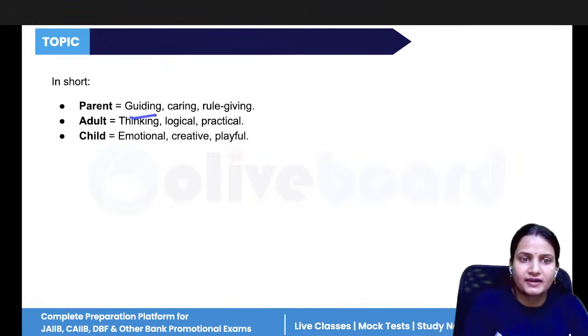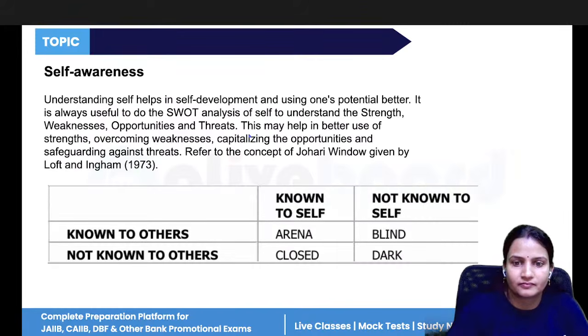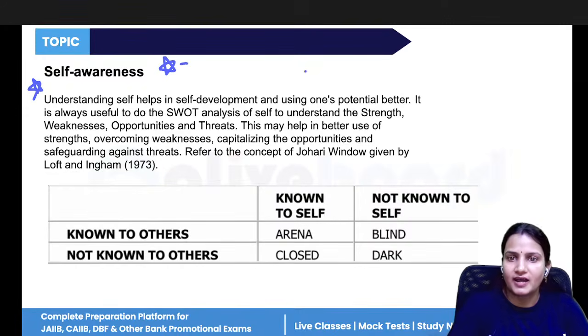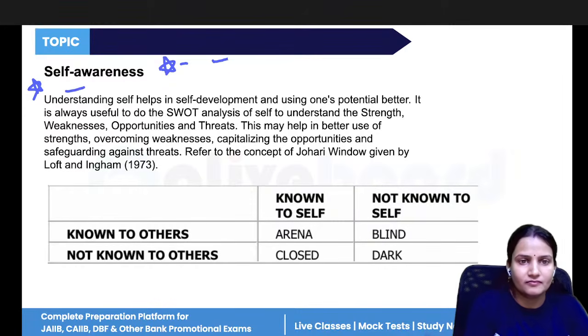So parent is guiding, caring, and rule giving; adult is thinking and logical; and child is emotional, creative, and playful. Now, this is very important: self awareness. Several times, in every cycle, in every shift, the question comes from self awareness. That is the Johari window.